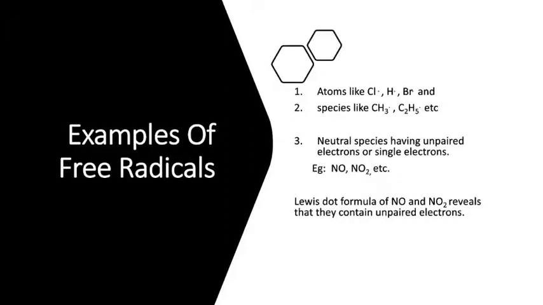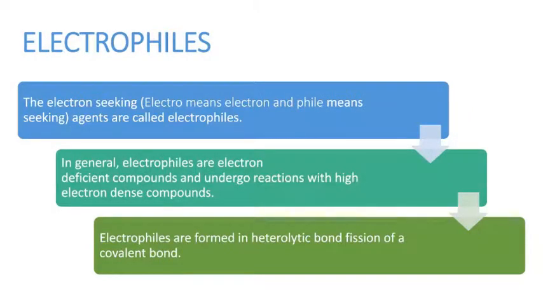And next one is about the electrophiles. The second type of organic reagents is electrophiles. So what are electrophiles? Electron-seeking agents are called electrophiles. Electron-seeking, electron-liking or electron-loving agents are called electrophiles. Here, electro means electron and phile means seeking or liking or loving. The one which likes electrons is called electrophile. Hence, the definition can be given like this. The electron-seeking agents are called electrophiles.